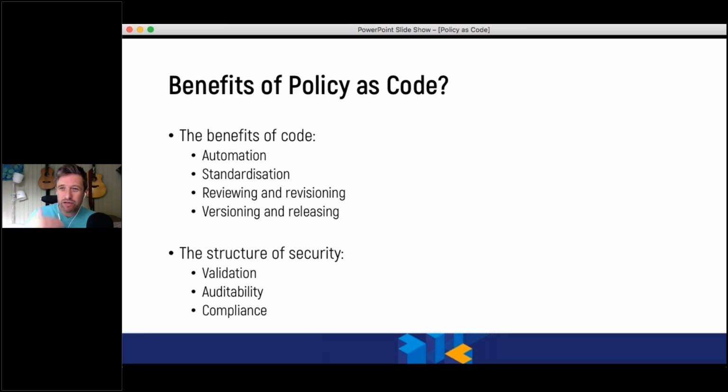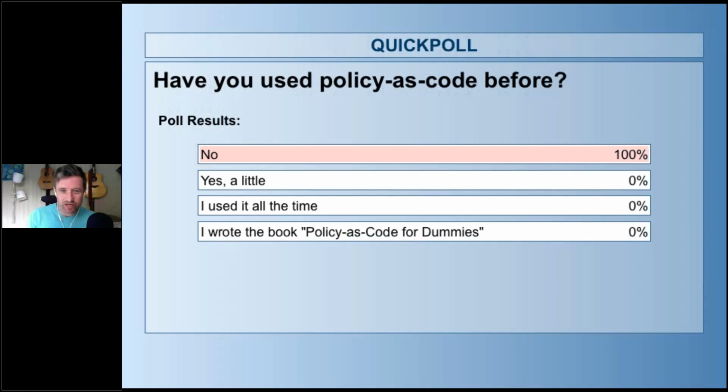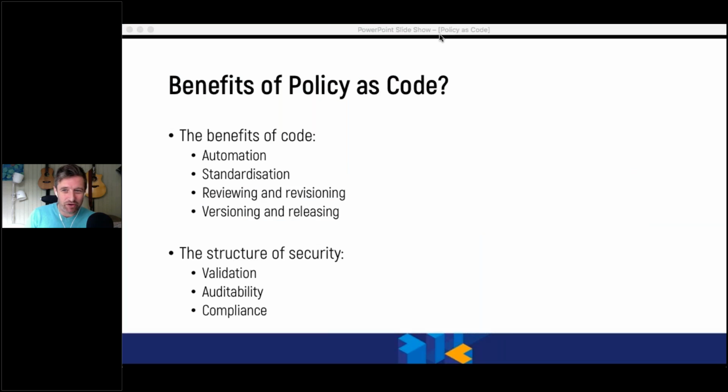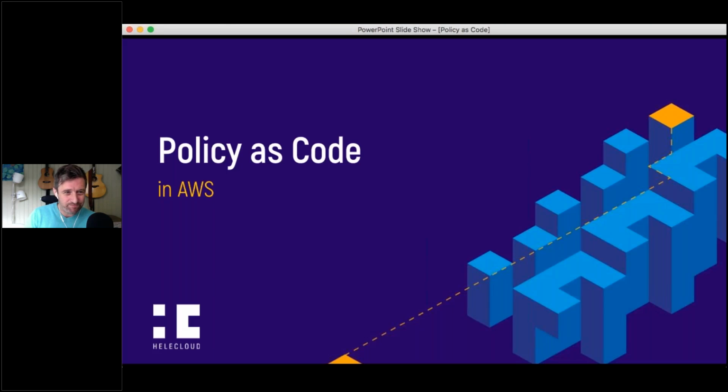And the tagline that I had for today's piece was about the continual compliance engineer. What I'm trying to portray is that you are able to use this automation and policy as code together to ensure that you have continual compliance with how you're operating. And it's interesting that very few people have used policy as code. So this is going to be hopefully very instructive to you and also give people an idea of how they can work on things going forwards.